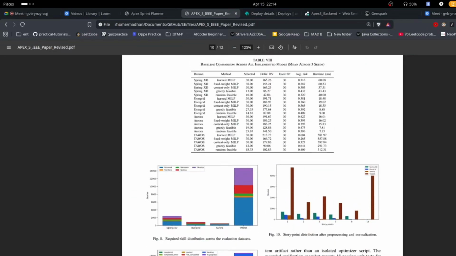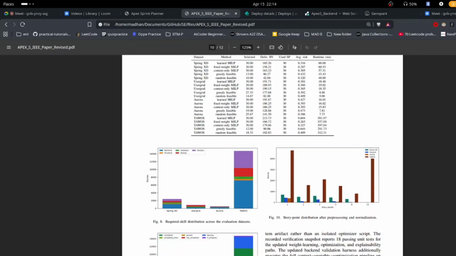For the demo, we focus on TAWS only because it is the largest dataset in the study with 14,738 stories, 343 sprint groups, and 673 dependency rows. So it gives the clearest end-to-end example of the system.